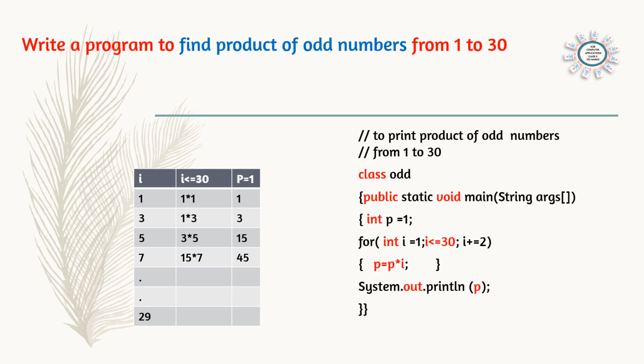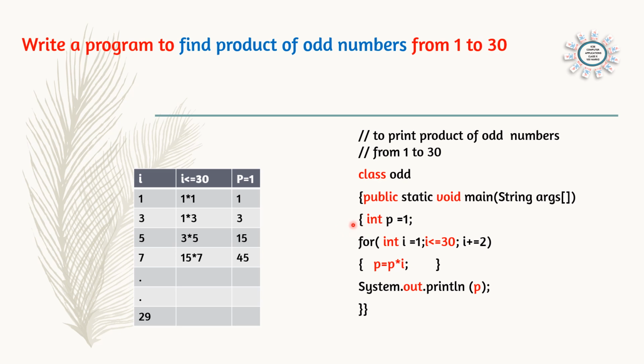So how can we do the program here? Start the program with the command to print the product of odd numbers from 1 to 30. Here you can see the command is coming in 2 lines. So we have done the single line command in 2 lines. And now class Odd. According to the program, give the class name. Open the brace for the class. Public static void main String args. Close it.